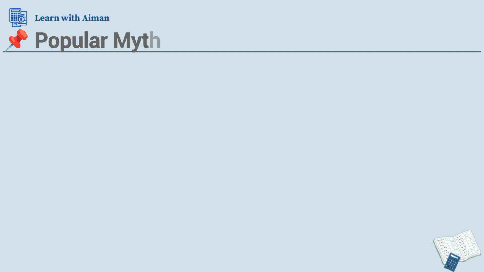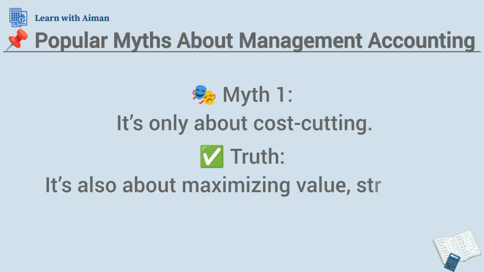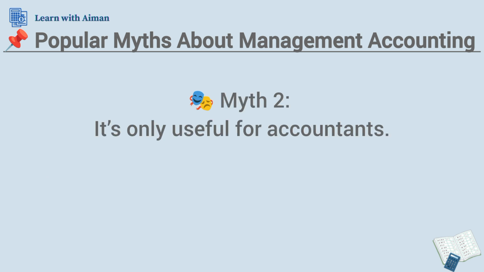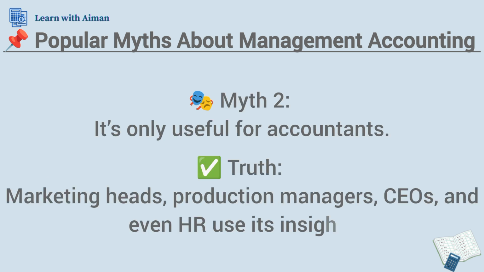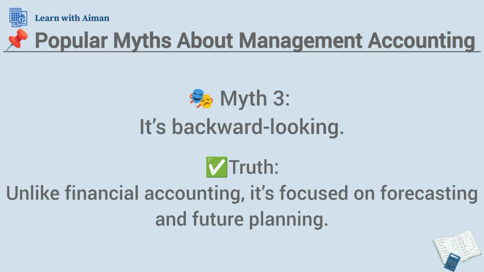Let's talk about some myths about management accounting. Myth number 1, it's only about cost cutting. No. The truth is, it's also about maximizing value, strategic planning, and performance improvement. Myth number 2, it's only useful for accountants. No. The truth is, marketing heads, production managers, CEOs, and even HR use its insights. Myth number 3, it's backward looking. Not at all. The truth is, unlike financial accounting, it's focused on forecasting and future planning.